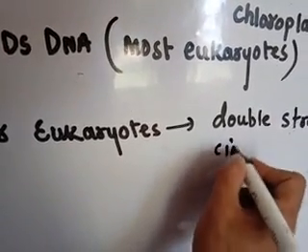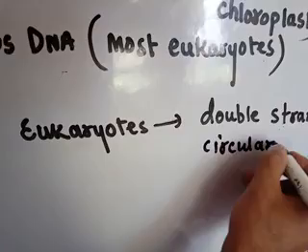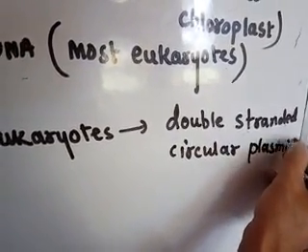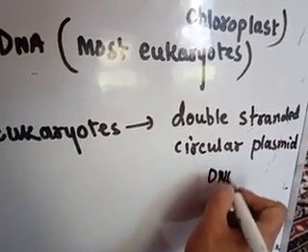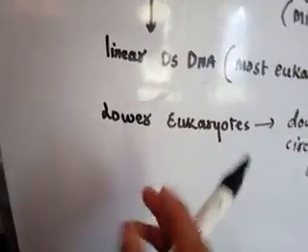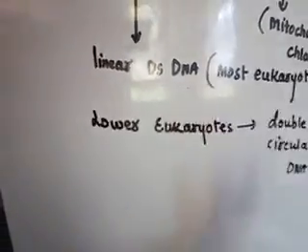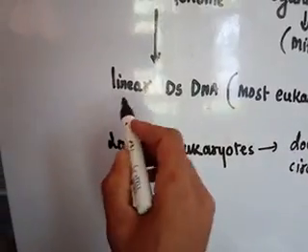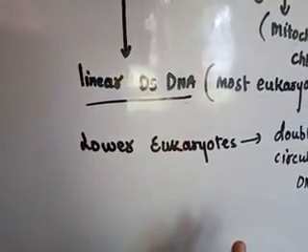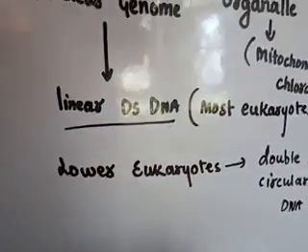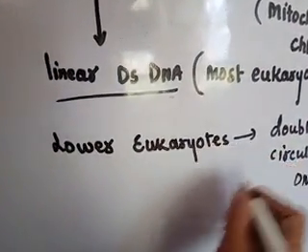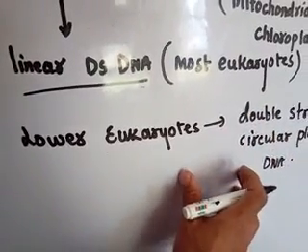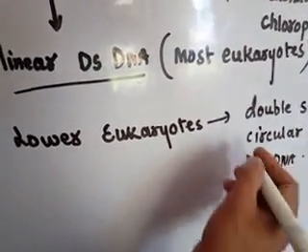You have to remember this point: lower eukaryotes have circular plasmid DNA, while most of the eukaryotes, or higher eukaryotes, have linear double-stranded DNA. And an example of a lower eukaryote having double-stranded circular plasmid DNA is yeast.